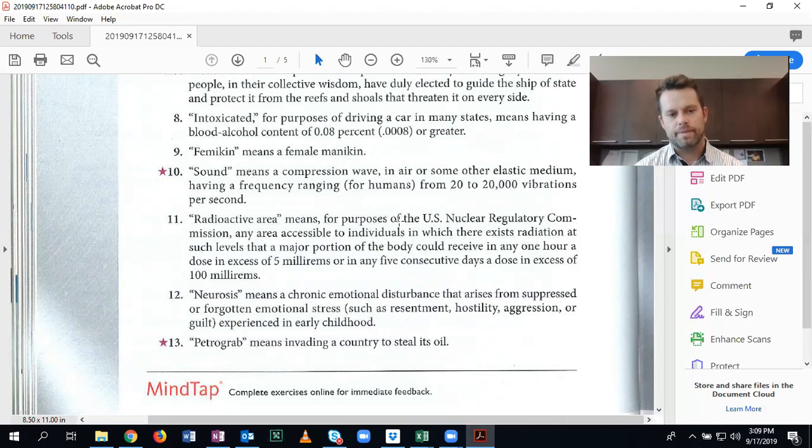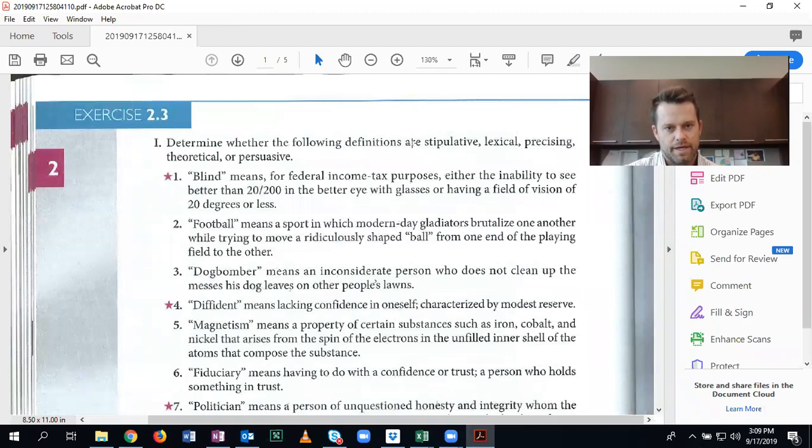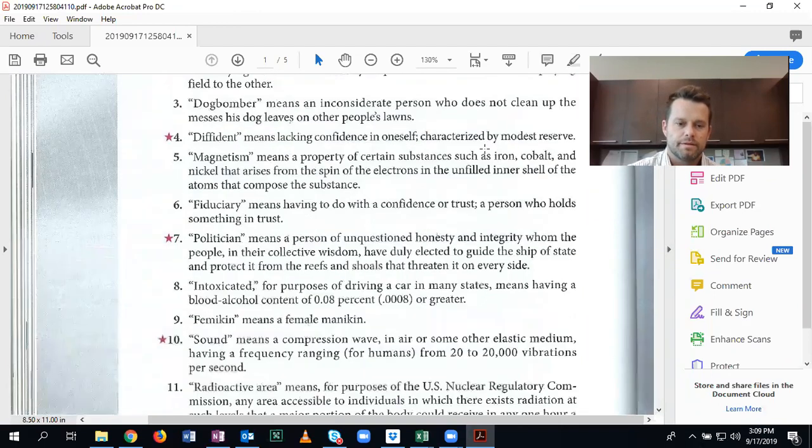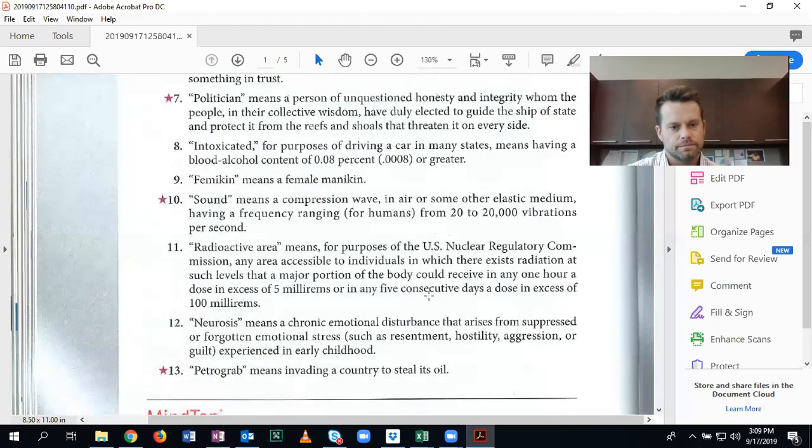Number 12, neurosis means a chronic emotional disturbance that arises from suppressed or forgotten emotional stress, such as resentment, hostility, aggression, or guilt experienced in early childhood. What is that? Is that stipulative? No, because we're not defining it from the first time. Lexical. This is interesting. This could be a lexical definition. If we looked it up, we might see something like this.